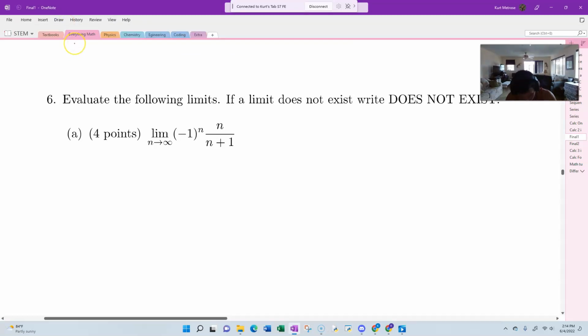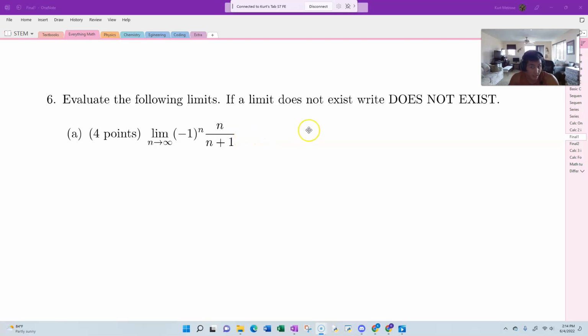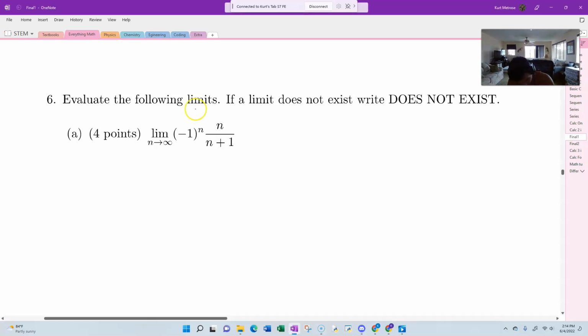Okay, so here we go. It's a fun little limit problem. We just want to see if this limit does exist or if it doesn't. We don't really care to find that value if it does, right? Well, actually we do.